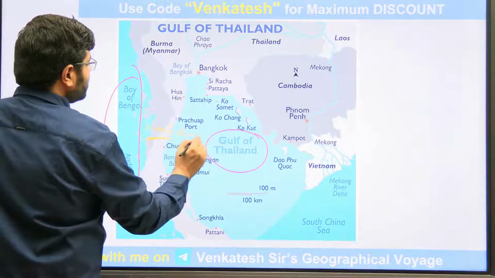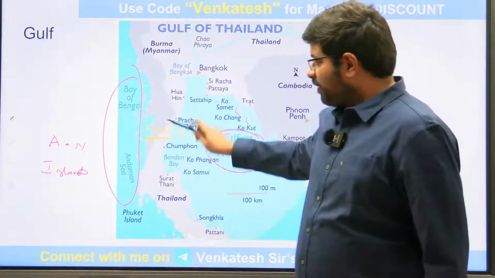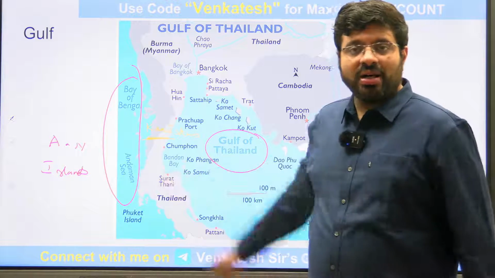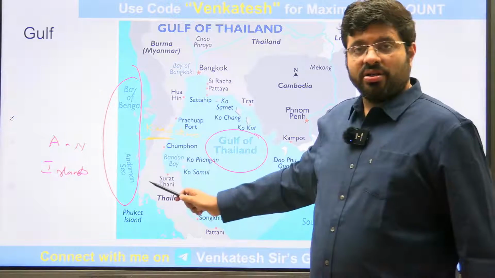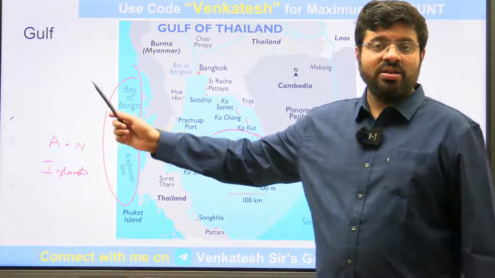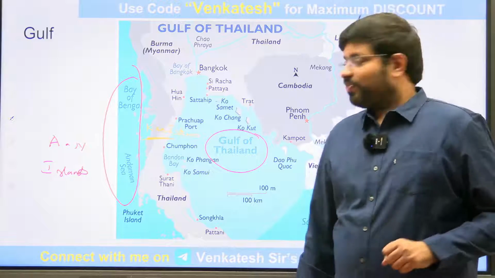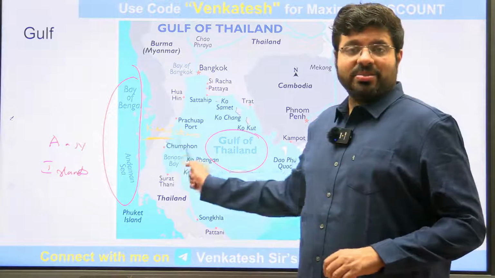Have you heard about this Kra Isthmus? Down south of the Kra Isthmus of Thailand, you have the Malacca Strait, connecting the South China Sea with the Indian Ocean. To reduce the stress on the Malacca Strait, we have a proposal called Kra Isthmus.